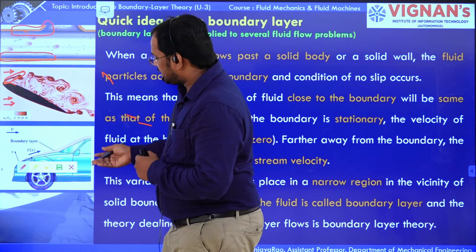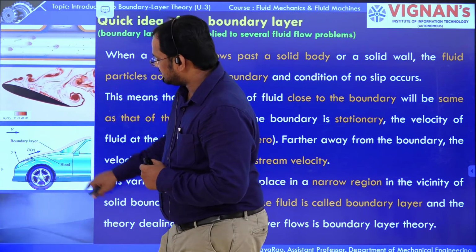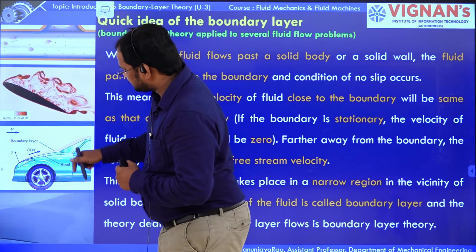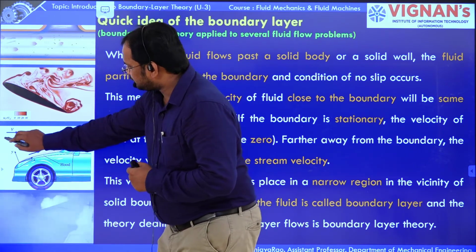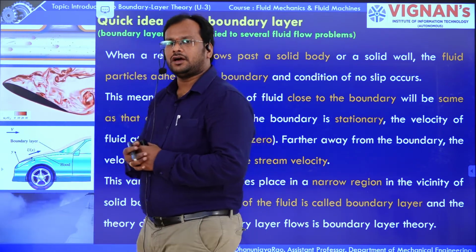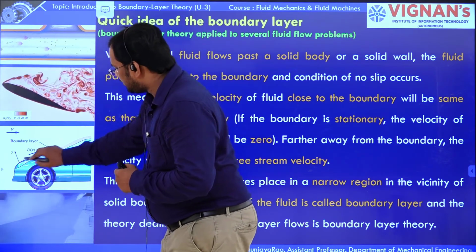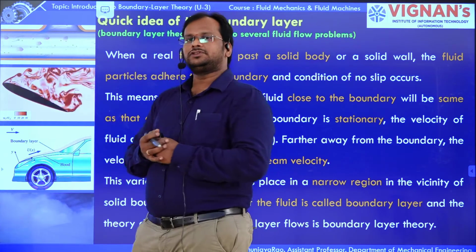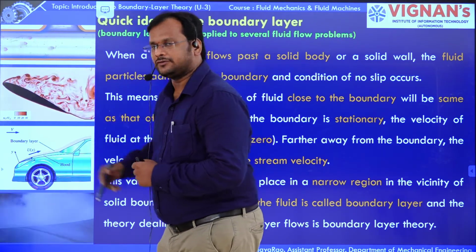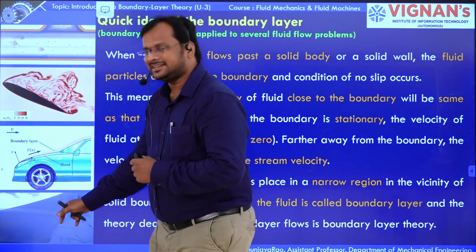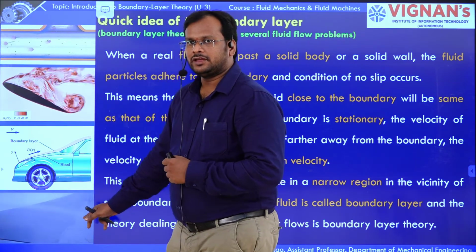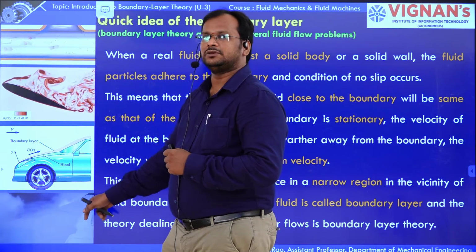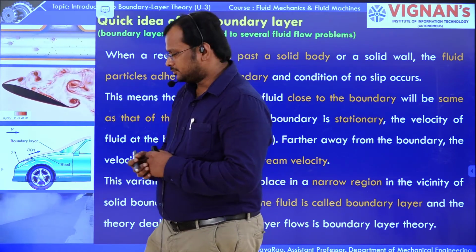Here you can also see a car. If the free stream velocity approaches the car, there is a boundary layer formation on the boundary of the car. You can observe the boundary layer formation. Here there is an aeroplane wing. You can see how the boundary layer grows, observed in the aeroplane wing also.